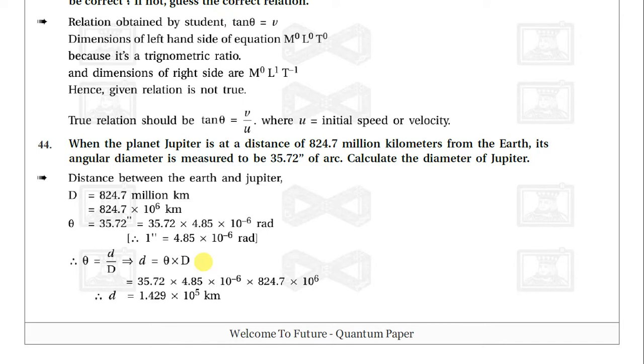So the distance between the Earth and Jupiter, D, is equal to 824.7 million kilometers, which is 824.7 into 10 raised to 6 kilometers. We are converting the million into kilometers. So theta is equal to 35.72 seconds, so 35.72 seconds multiplied by 4.85 into 10 raised to minus 6 radian, since 1 second is equal to 4.85 into 10 raised to minus 6 radian.